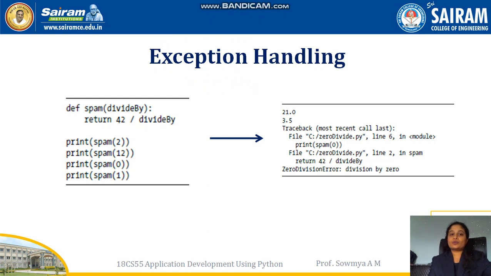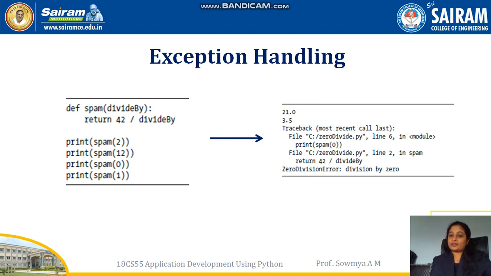So if you don't handle an error, what you can do is give an if statement: if divide by is equal to 0, then don't execute this. Or if divide by is not equal to 0, then you can execute the statements.